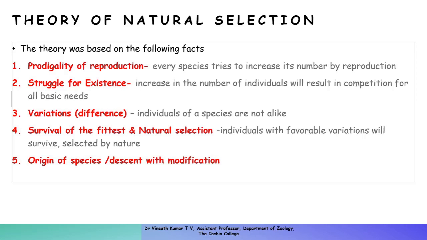So those organisms which are fit, having favorable variations, are selected by nature, and that is what is called natural selection.